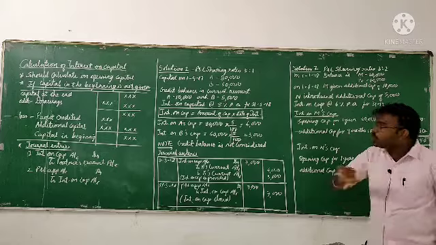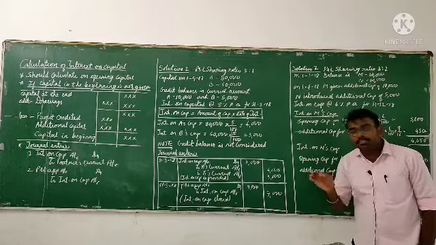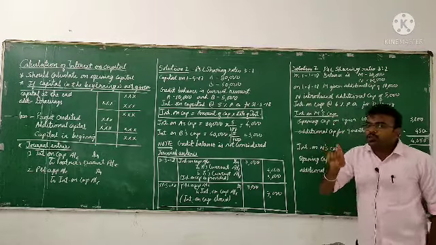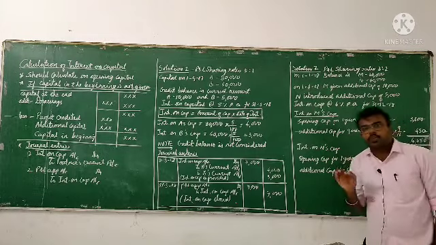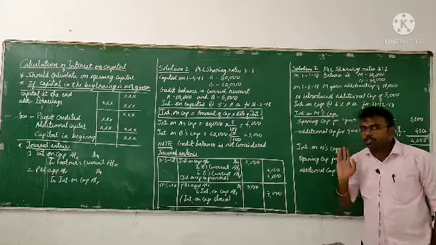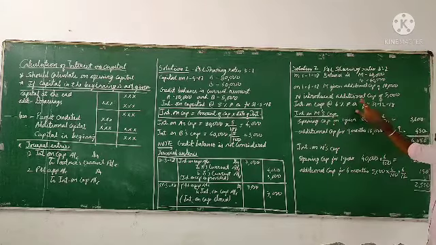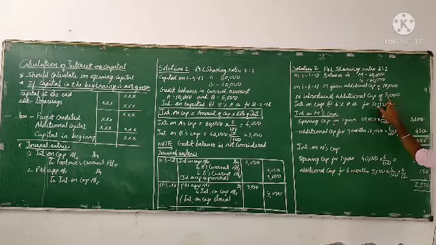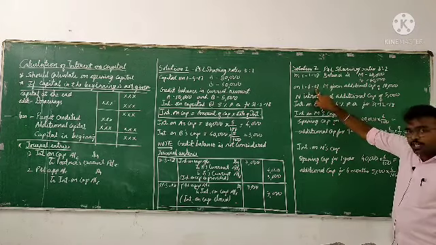Further, they are telling that on 1/4/2018, in the sense, on 1st April 2018, M gave an additional capital of rupees 10,000. How much additional capital did M give? 10,000 rupees. And next, N introduced additional capital of rupees 5,000. Just see the difference here. When did M introduce additional capital?